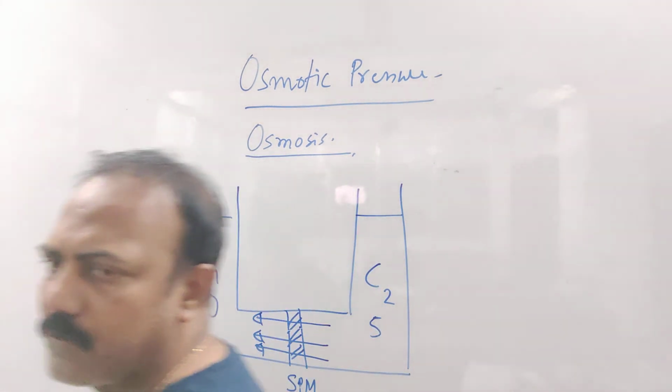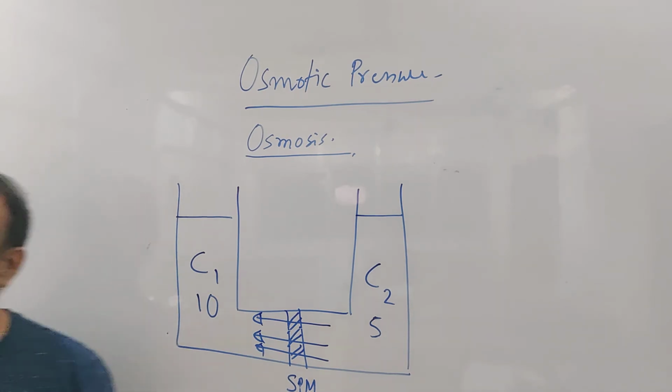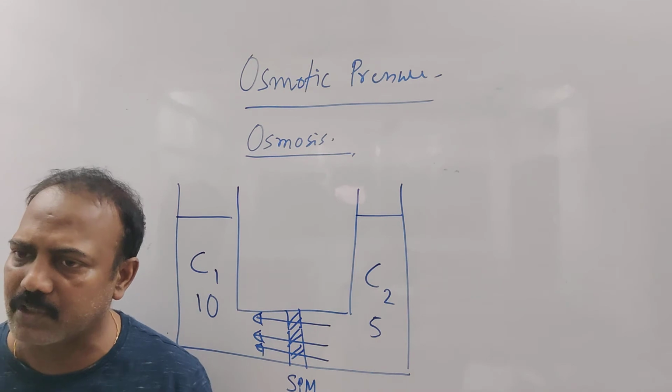What is higher concentration of water? Higher concentration of water means dilute solution, right? Higher concentration of water, the amount of water is more, means what? Dilute solution. The concentration is low. Yes? Lower concentration of water means concentrated solution.